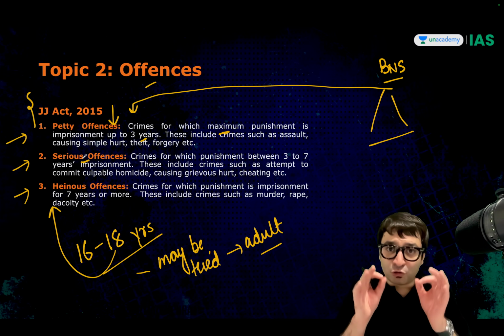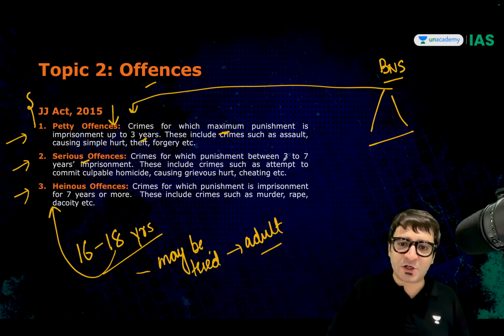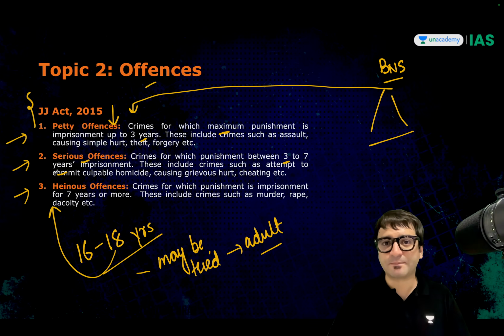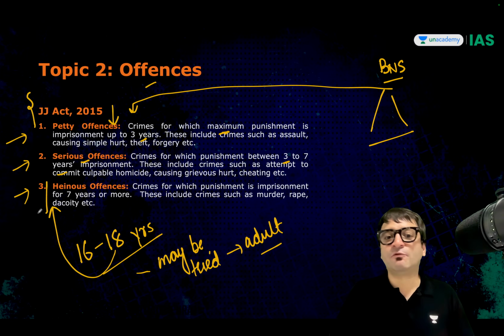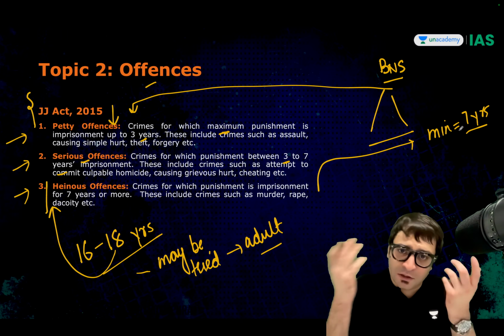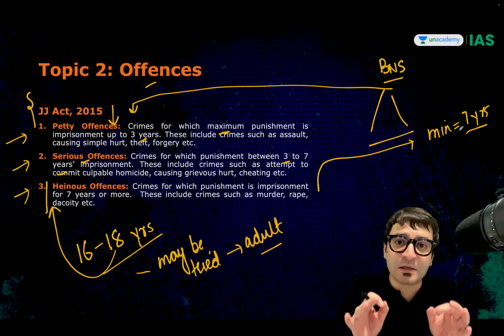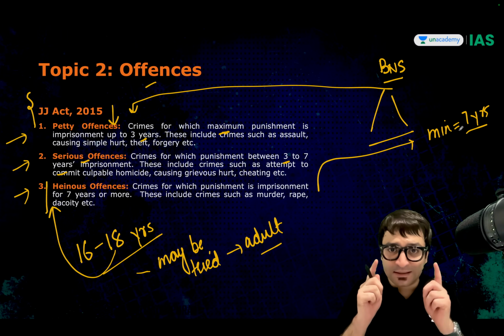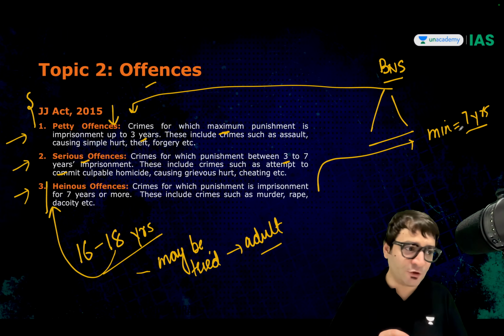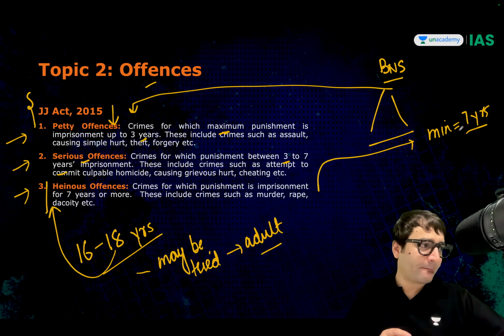Serious offenses, those crimes for which the punishment is between 3 to 7 years imprisonment. And heinous crimes, for which the punishment is 7 years or more. Or should we say those crimes where the minimum punishment is 7 years, all those offenses become heinous offenses or heinous crimes. This categorization, this classification becomes important. Right or wrong? Any questions as of now?